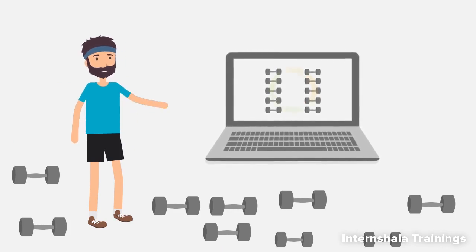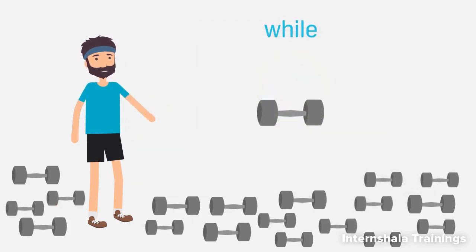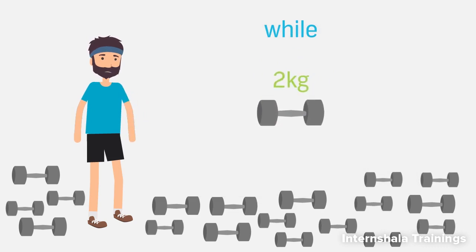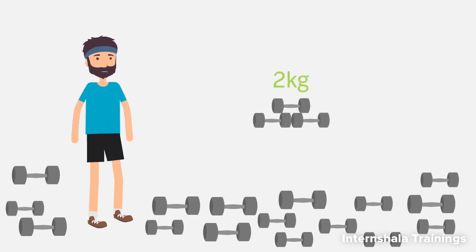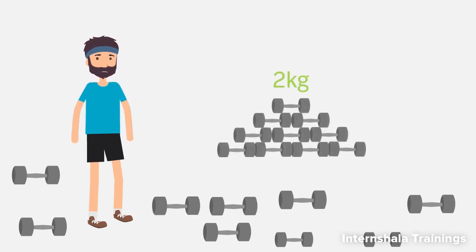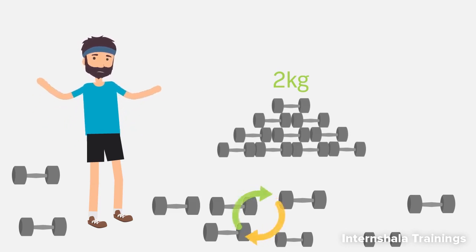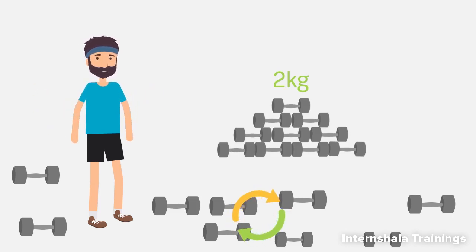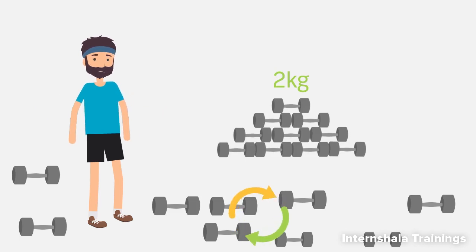My program would simply use a while loop to check if the weight of each dumbbell was equal to 2 and then move it to a separate pile if the condition was true. But let's say my program found all the 10 of the 2 kg dumbbells before reaching the end of the pile, then wouldn't it be dumb for it to keep checking the others? Good news, actually, there's a way to break the loop.